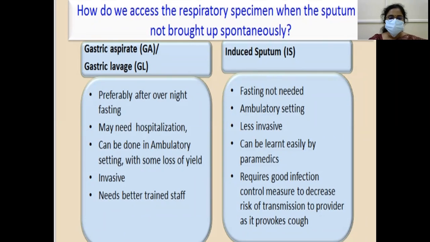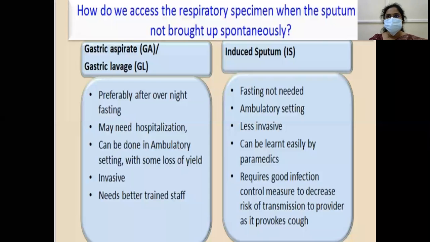What is gastric aspirate? It is done preferably after overnight fasting. So it means hospitalization. You will hospitalize the child, and it should be after overnight fasting, and it needs better trained staff to retrieve it.